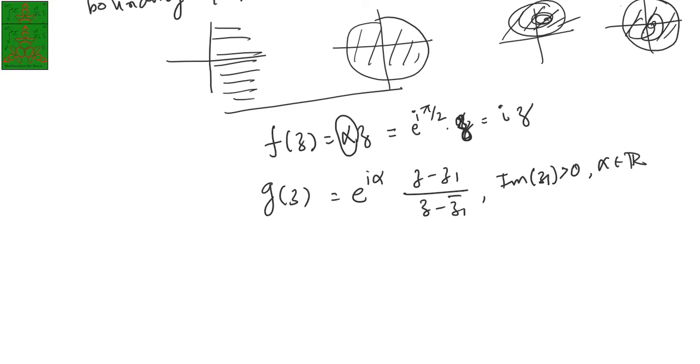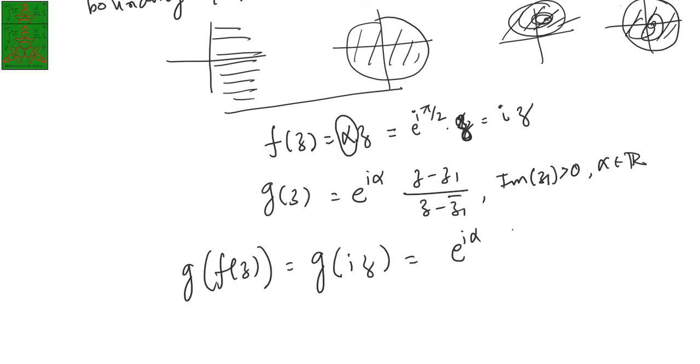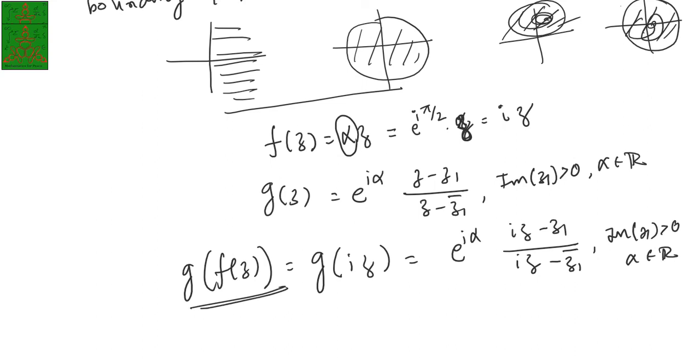I have just composed these maps, that is g o f, that is g of iz, which is e power i alpha (iz minus z1) upon (iz minus z1 bar), where the real part of z1 is greater than 0 and alpha is real. This function g o f will give you all the points on this half plane to the points inside the disk. This is your required mapping.